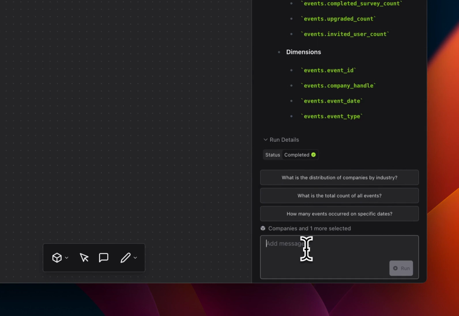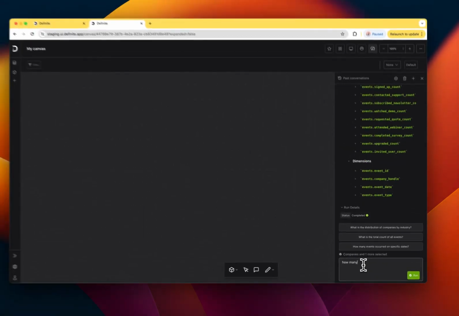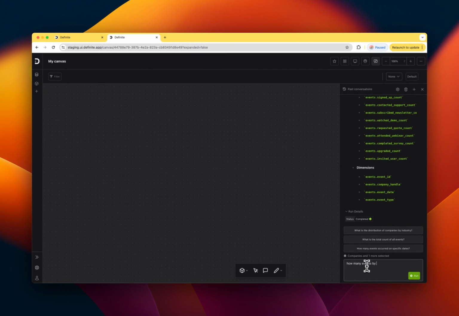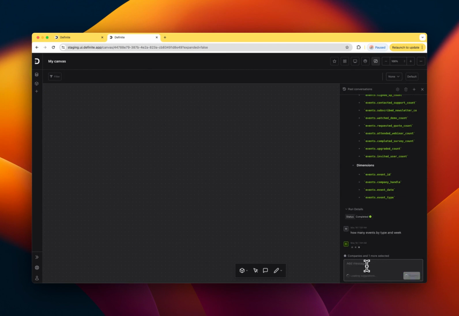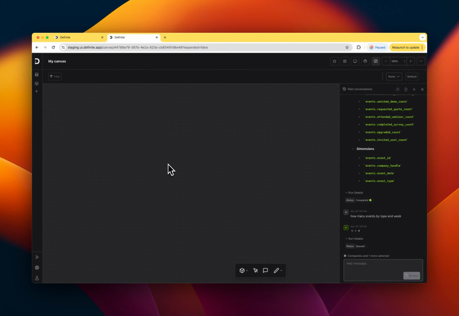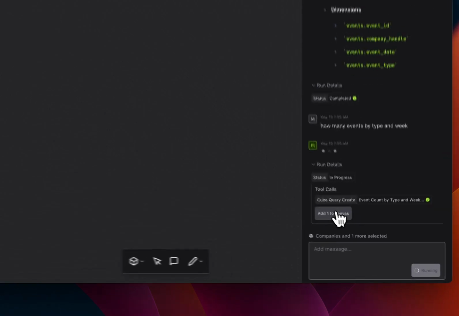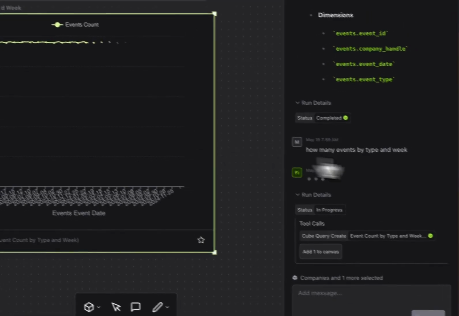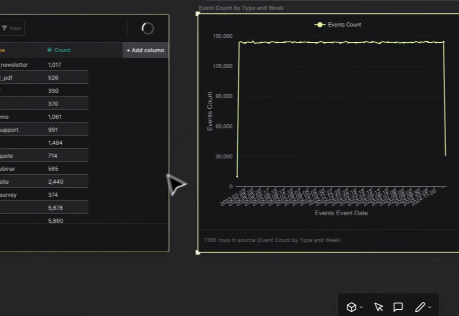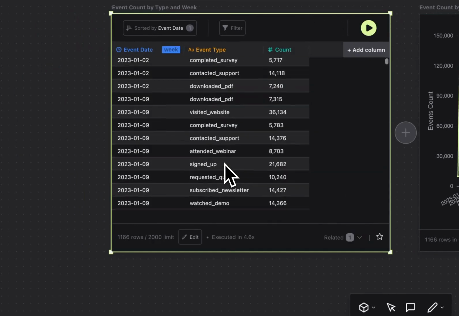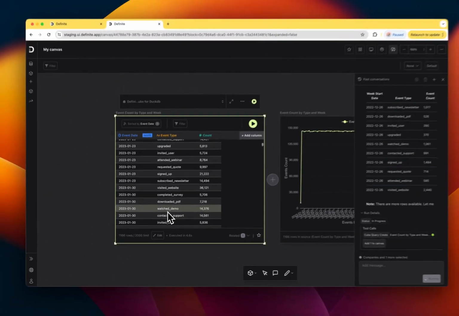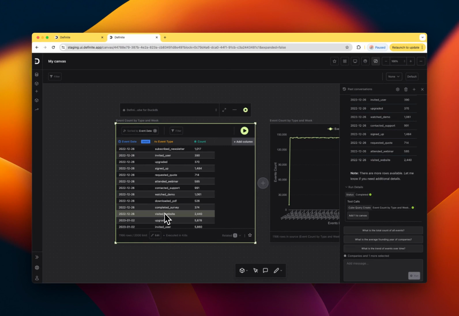So let's ask a very simple question. How many events by type and week? All right, so we got results back really fast. Phi will also drop the results into the body of the chat, but obviously we get this table here, and this is all just executing SQL against your data warehouse, which is also built into Definite.